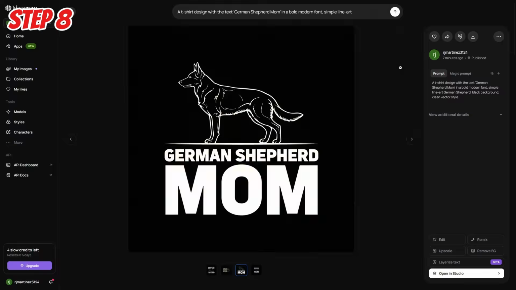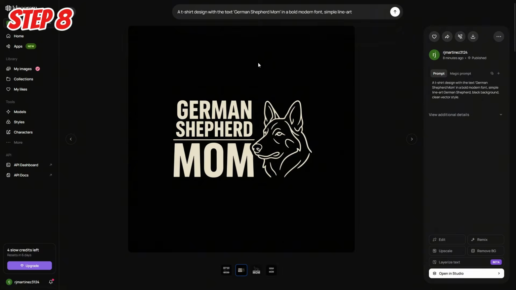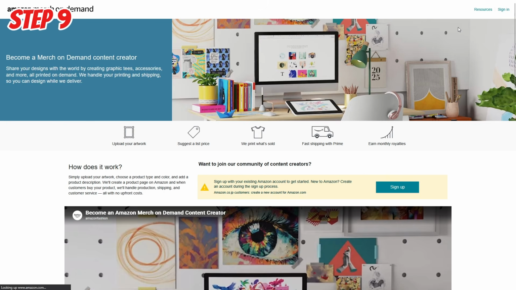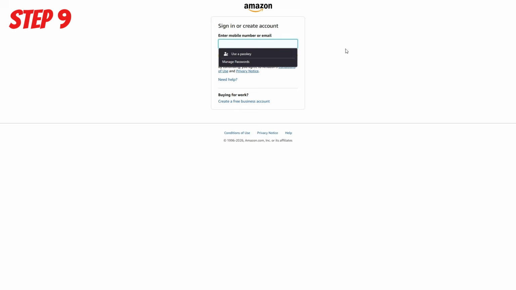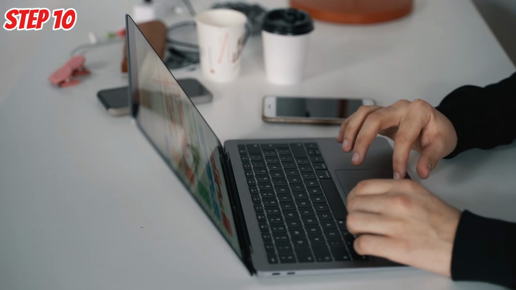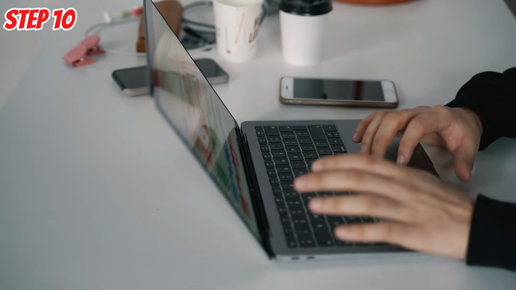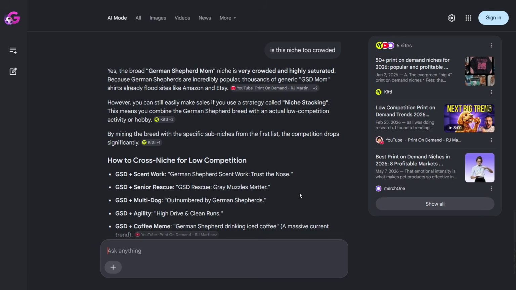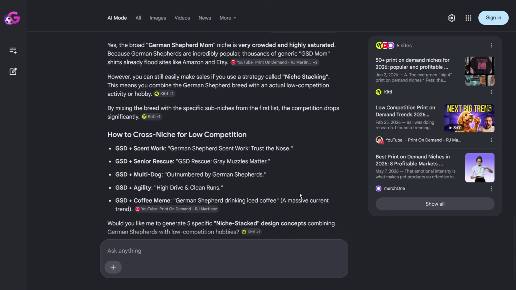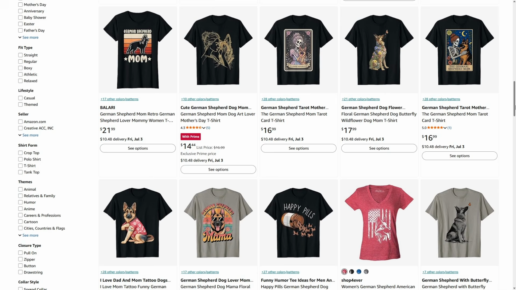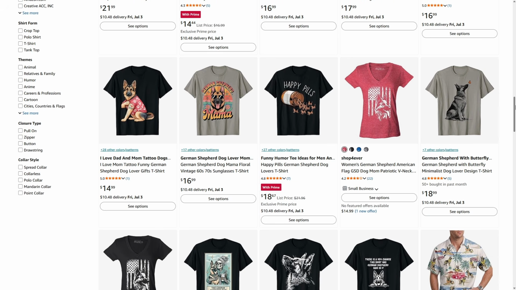Step 8, pick your favorite image and download it. Step 9, upload your design to Amazon Merch. Step 10, fill in the title, brand, and bullet points, then submit. And that's the whole loop. Google gave you the niche. Google gave you the words. Ideogram made the image. Amazon Merch is now selling it.